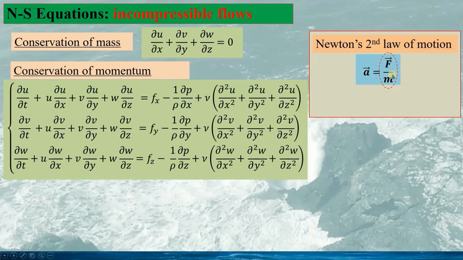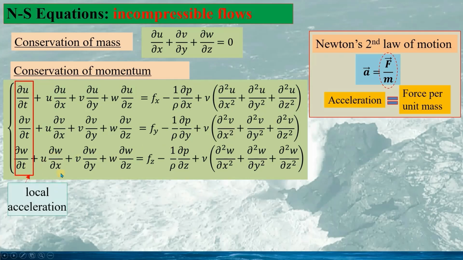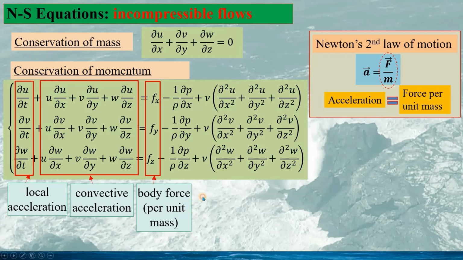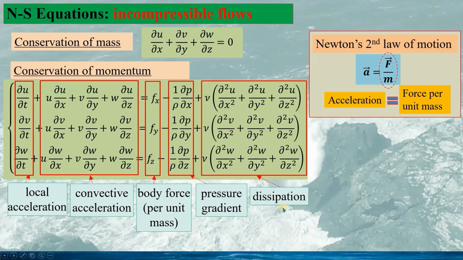This part of the force can be regarded as the force per unit mass, that is, the acceleration equals the force per unit mass. Applying this law of motion to the fluid, we have the momentum equation as this. For fluid motion, we have the local acceleration, the convective acceleration, the body force per unit mass, and the force due to the pressure gradient, as well as the dissipations in the fluid.